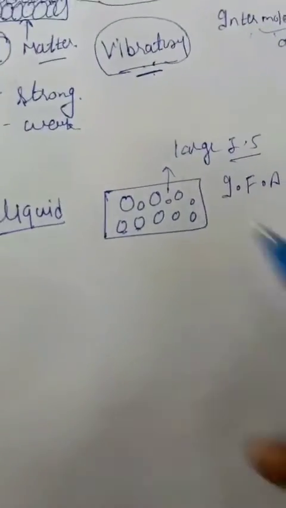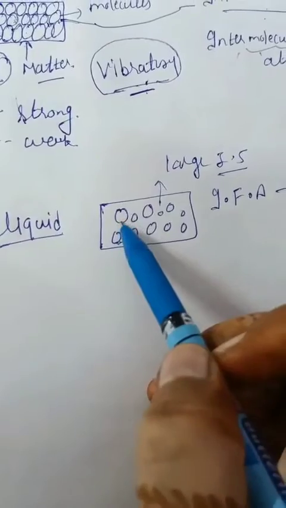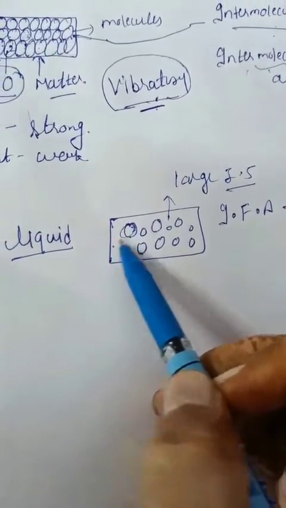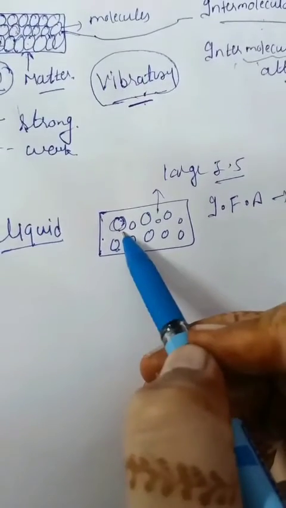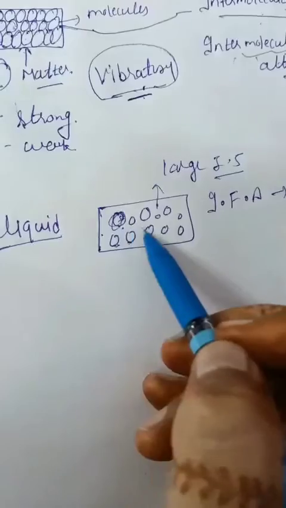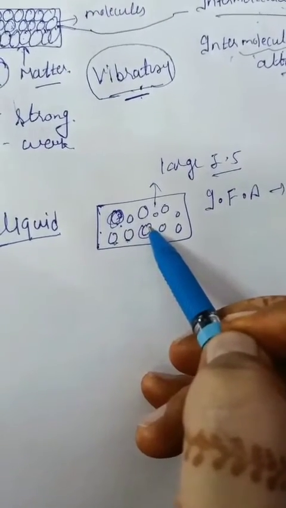So molecules can move from one point to another point. Here we have not only vibratory motion but also motion from one point to another point because of availability of space.